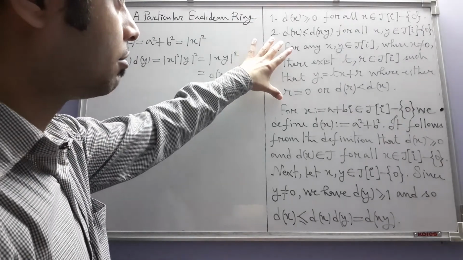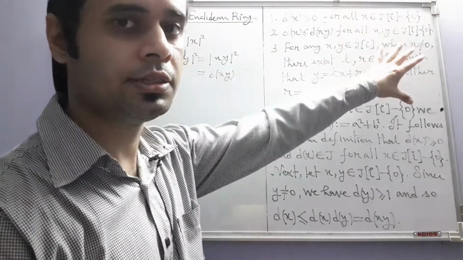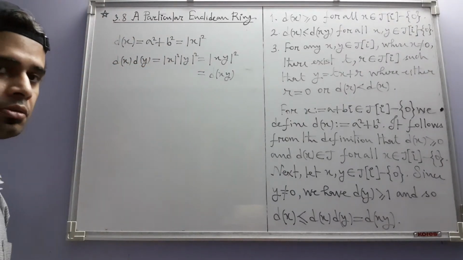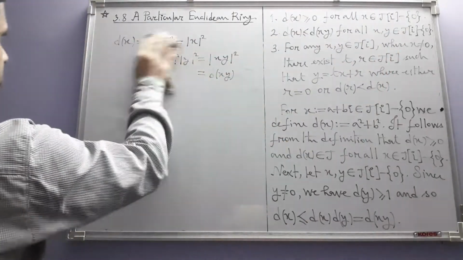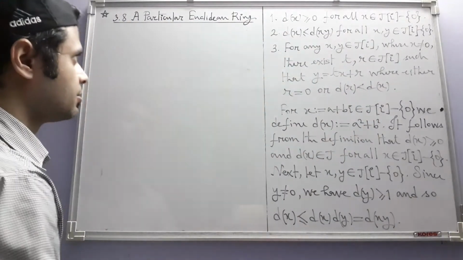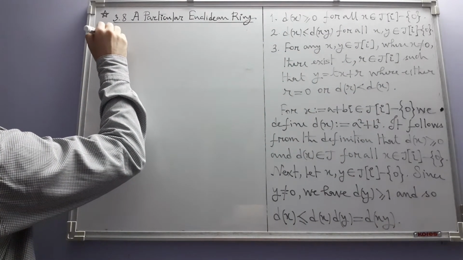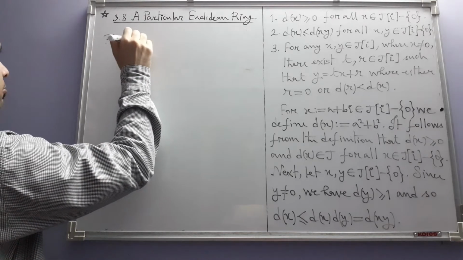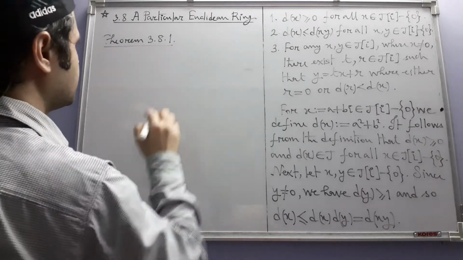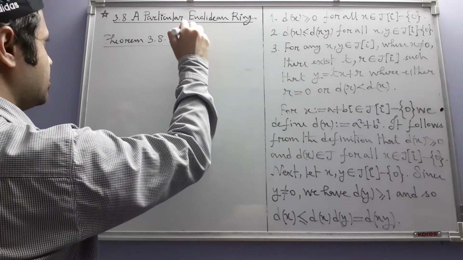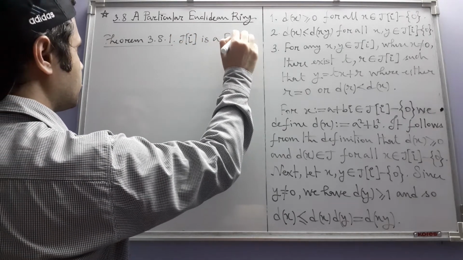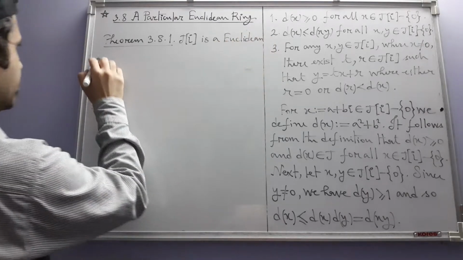Now we are left with showing that this is also true, and that will prove that J(i) is indeed a Euclidean ring. We will do that as a result, and that's the first result of this section. It is a theorem. The statement is simple: J(i) is a Euclidean ring.